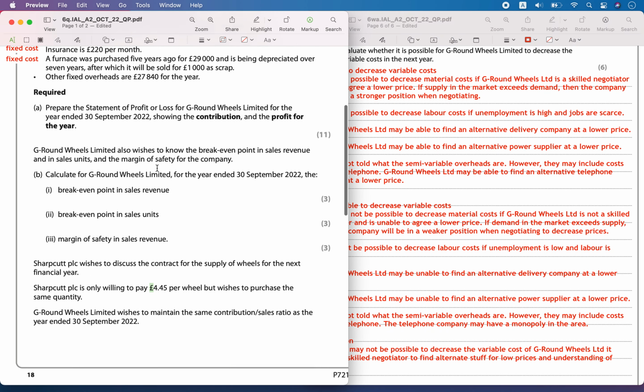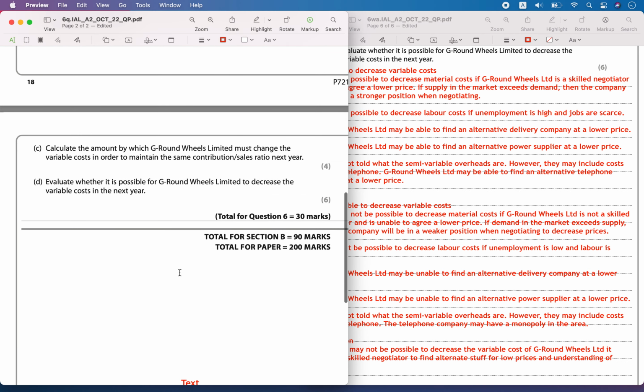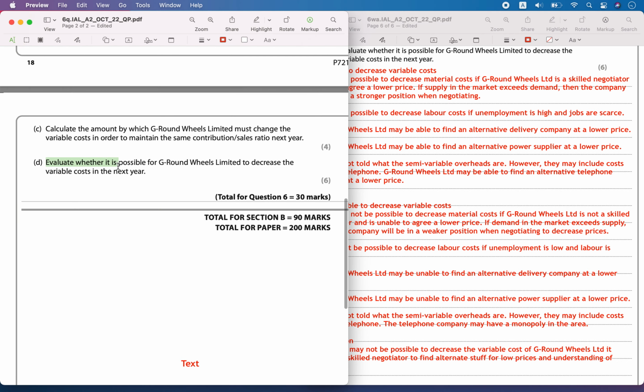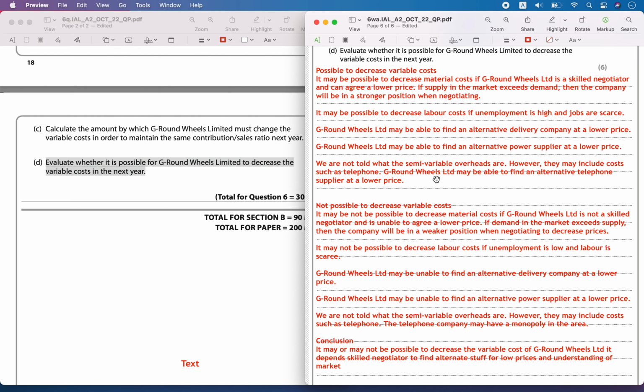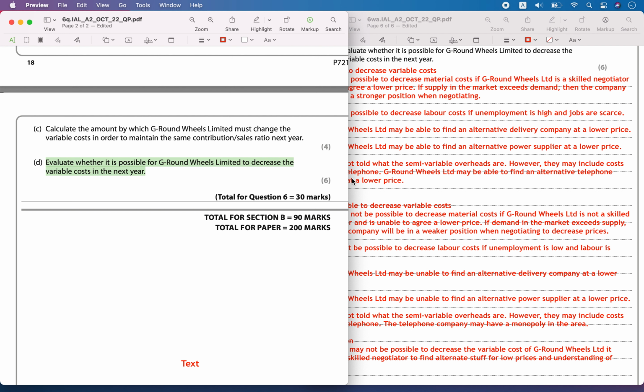Hello, today we are solving October 2022 IAL Unit 2 question number 6 part D. Evaluate whether it is possible for G Round Wheels Limited to decrease the variable costs in the next year.